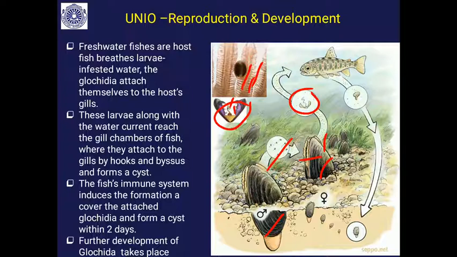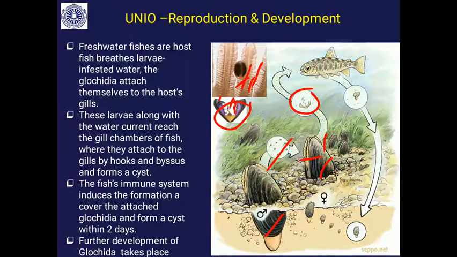The fish breathes in larvae-infested water. When it takes in the larvae-infested water for breathing, it releases the water through the gills, and at that time these larvae get attached to the gills. These larvae, along with the water current, reach the gill chamber of the fish. There they get attached with the help of hooks, and there is a byssal thread. It attaches. The byssal thread has a sticky secretion.